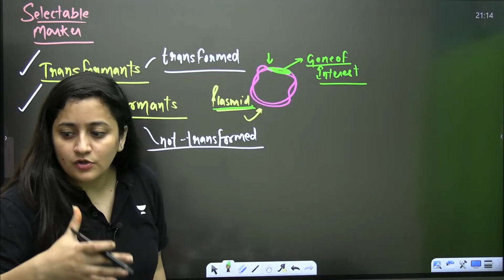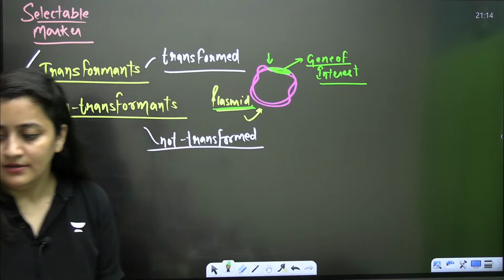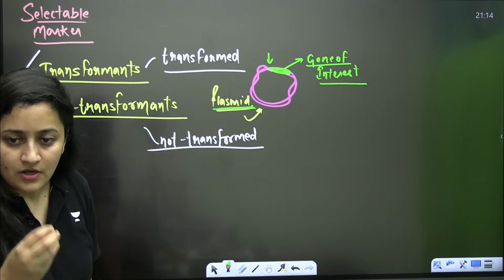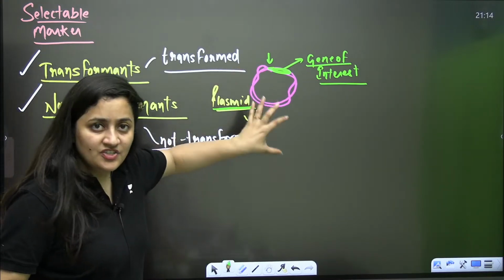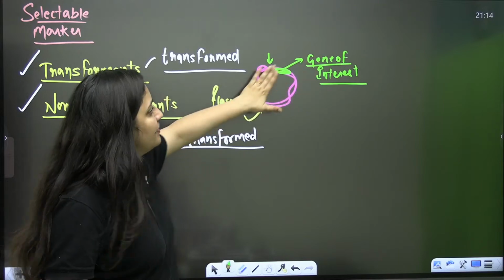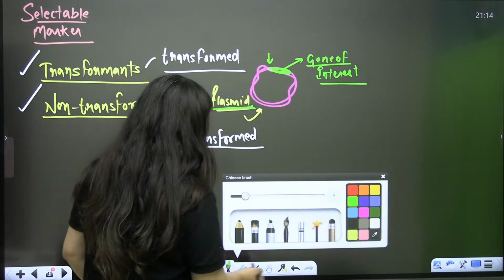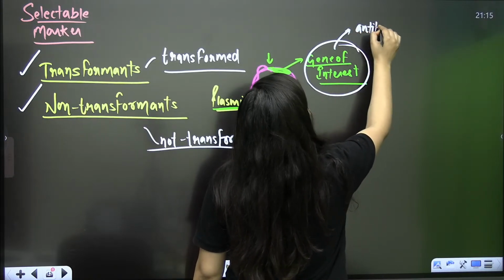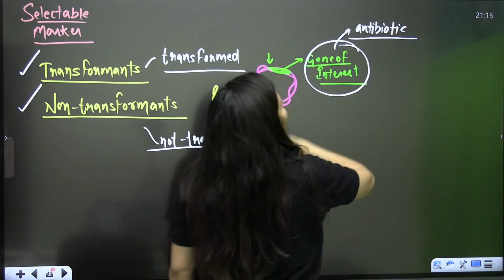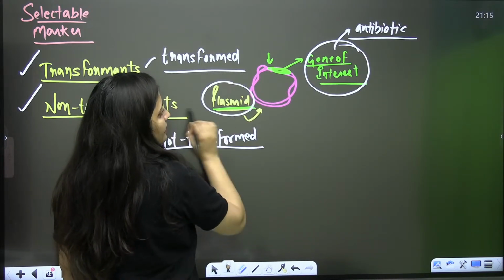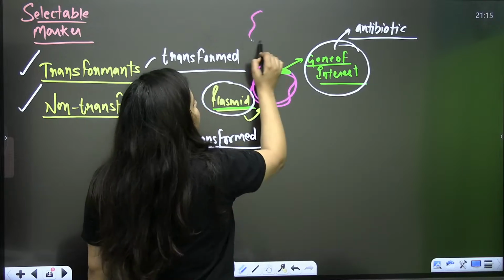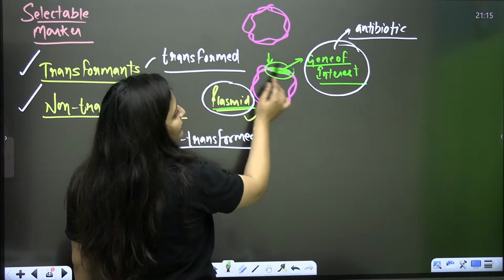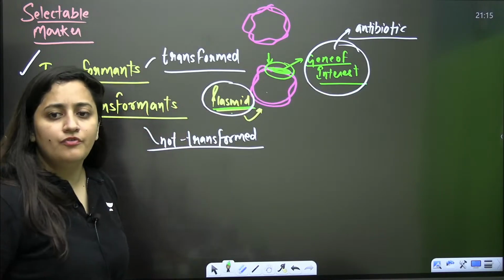So what am I trying to say here? All I'm saying is, how will we get to know that this plasmid has picked up our gene of interest? Let's say this gene of interest is for an antibiotic. Just imagine, this gene is for a particular antibiotic. Initially the plasmid was like this, so if this plasmid has picked up my gene of interest, then obviously this plasmid will also form that antibiotic.